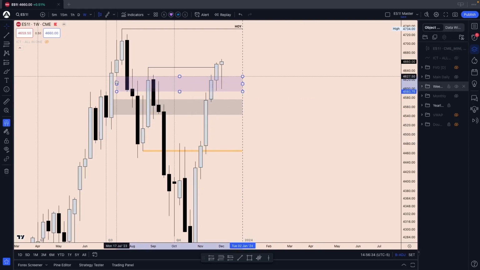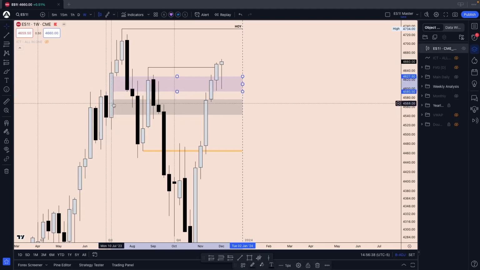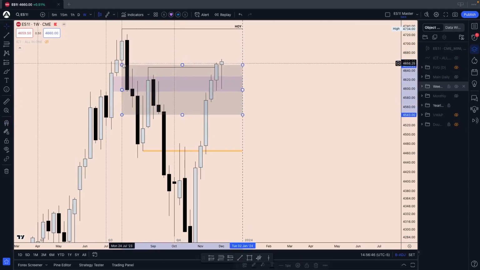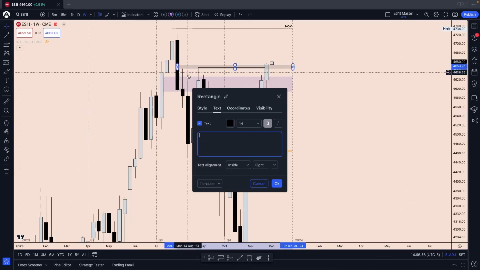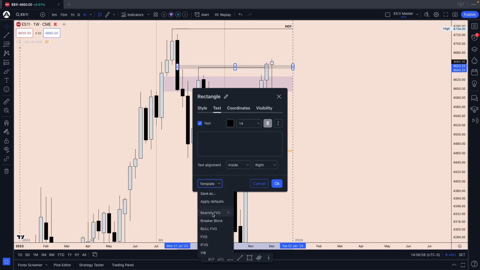We have an inversion fair value gap right here. Where's that coming from? I don't know, but all I see here on the weekly is, did we close above? I think we looked at that last week. I'm not sure why all these boxes and levels are off now, but that's okay.